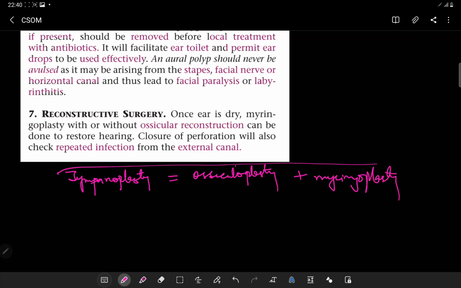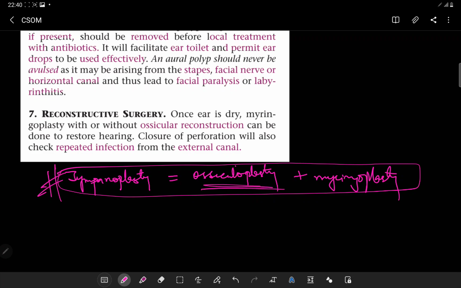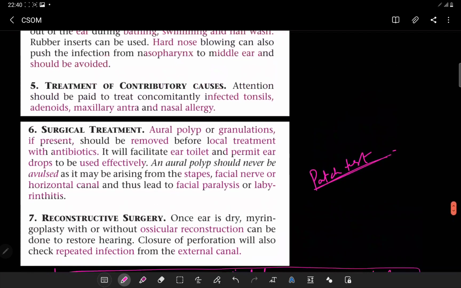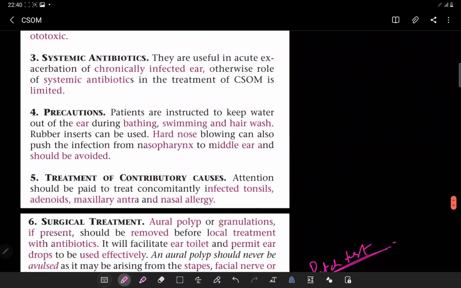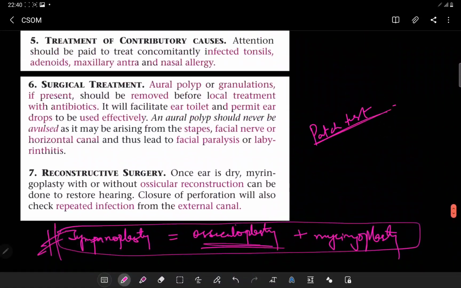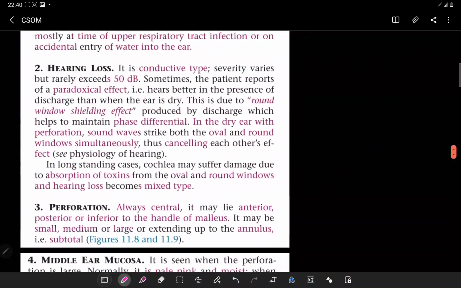You have to always remember to check for the ossicular status. You can do a test also that is called a patch test. The patch test can be done to see whether there is any damage to the ossicular chain or not. So this was about our CSOM, which is a safe type of CSOM.